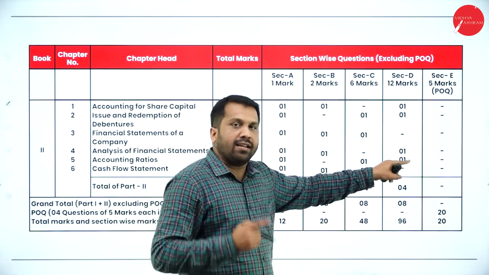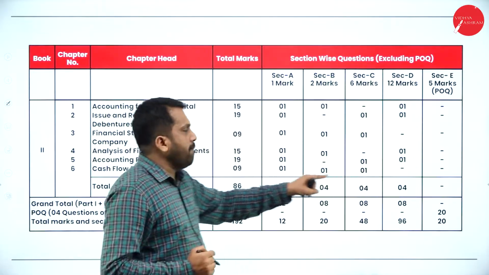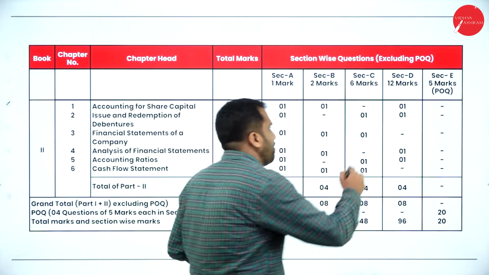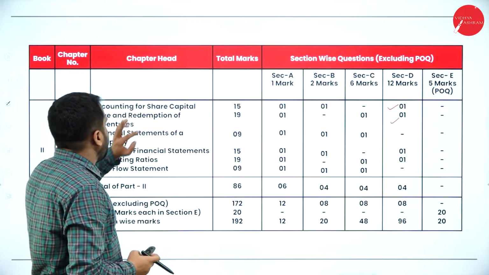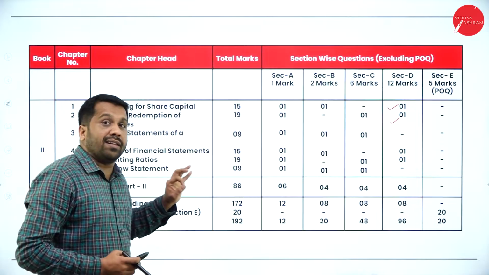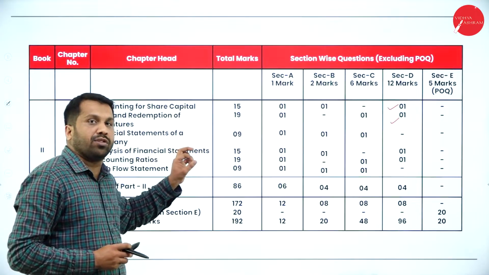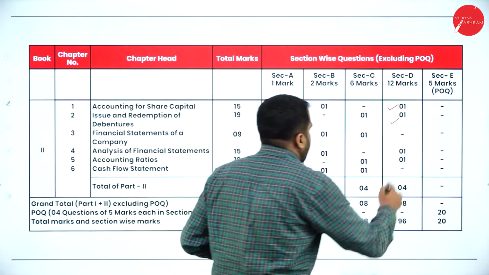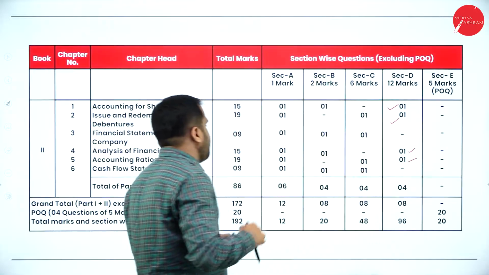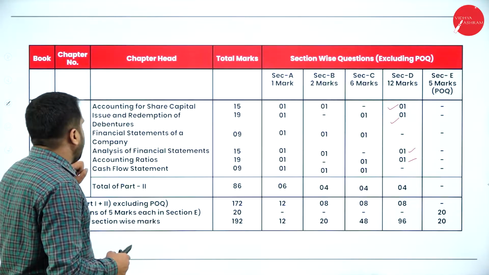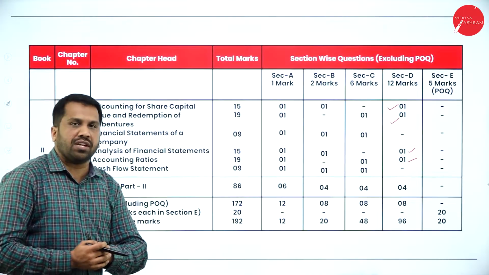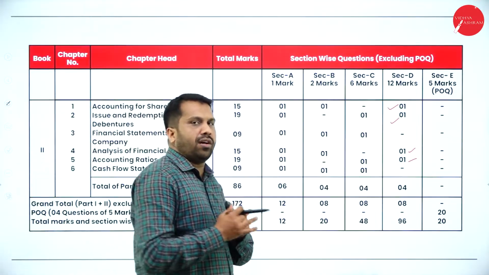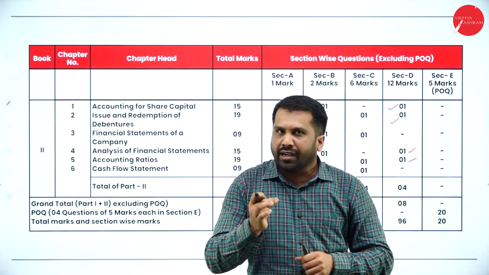POQ, as I said, will go with the logic at the end. And your 12 mark, we go with 1, 2. That will be from what? Issue of shares and issue of debenture, issue as well as redemption of debenture. Then, again, we'll go with 2 things. One will be your ratios and one more will be your analysis of financial statement. These are the topics you are supposed to concentrate for 12 marks.